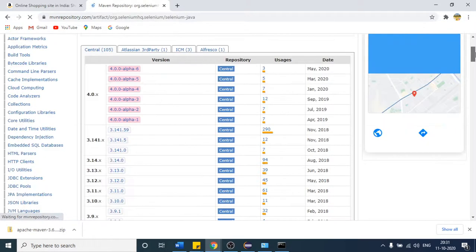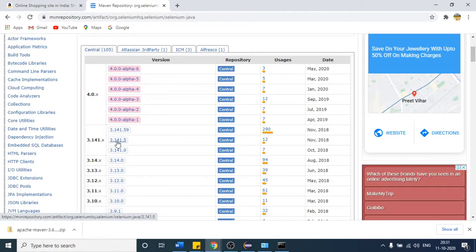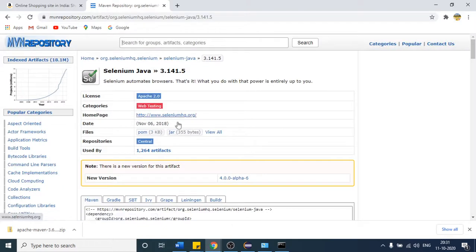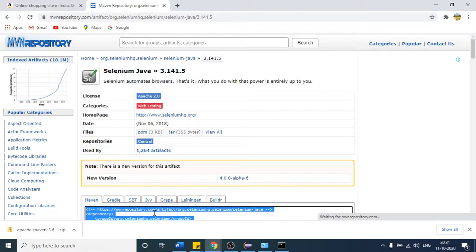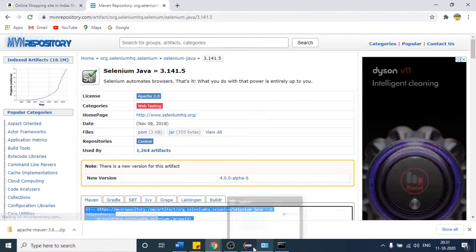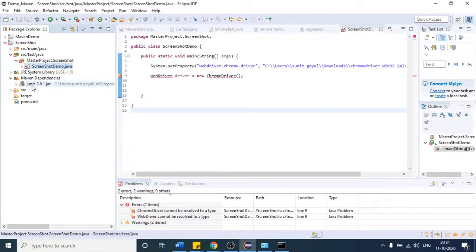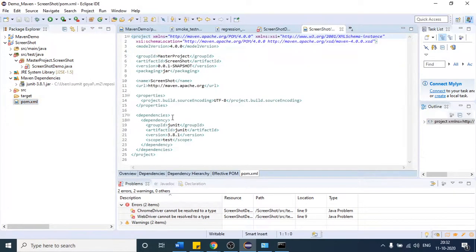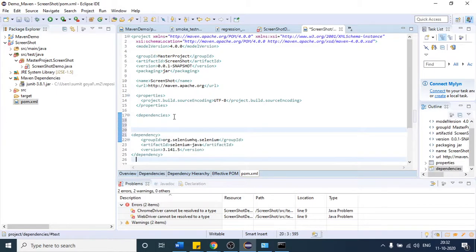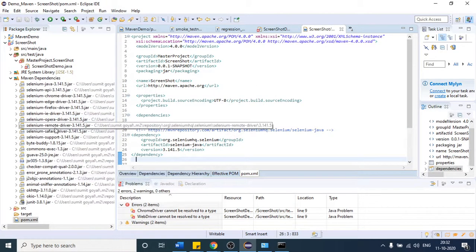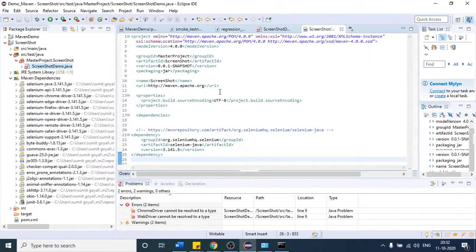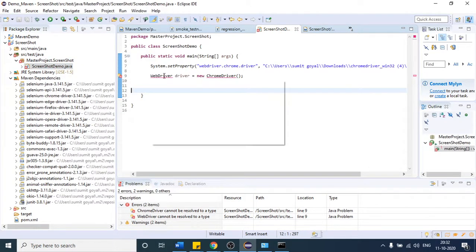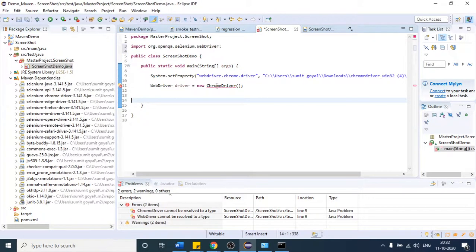Okay, so you can go with the latest one, but as of now let me go with this one. You can try the other version as well. Copy this, and you can see that this will have only one dependency, right? This project. So if I open this, inside this tag, paste it here and Ctrl+S to save. So you will see it automatically builds the required jar. If I click this import statement, you will see import, and here as well.